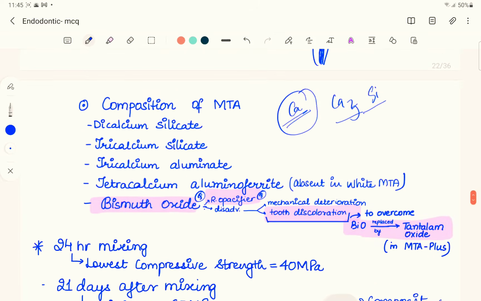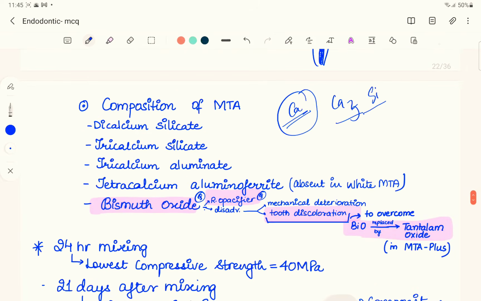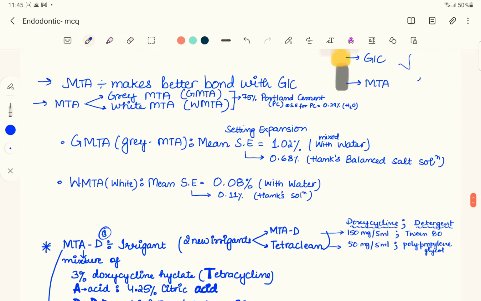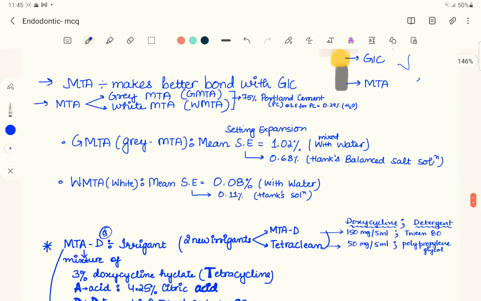And white MTA we have studied, it doesn't contain tetracalcium aluminoferrite. So both gray and white are made up of 75% Portland cement. And if you see the gray MTA, it has got a mean setting expansion of 1.02% if it is mixed with water.